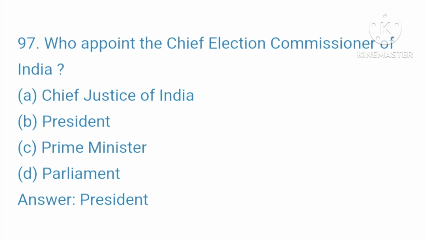97. Who appoints the Chief Election Commissioner of India? A. Chief Justice of India. B. President. C. Prime Minister. D. Parliament. Your right answer is President.